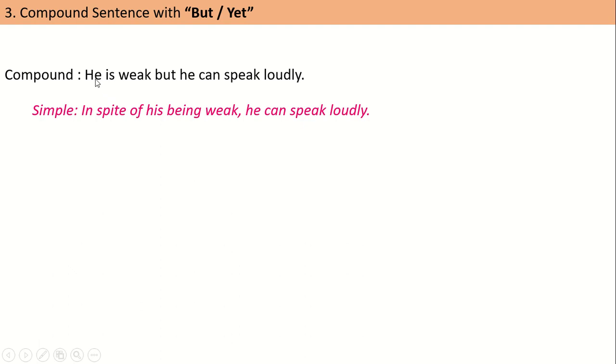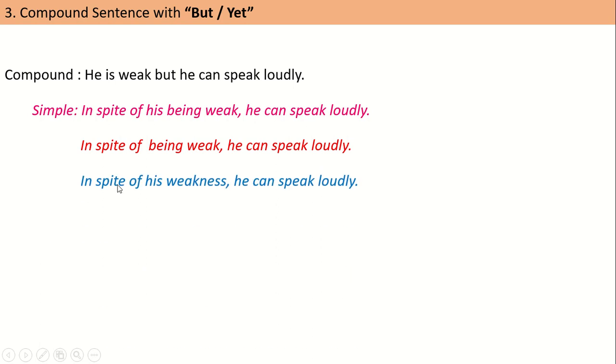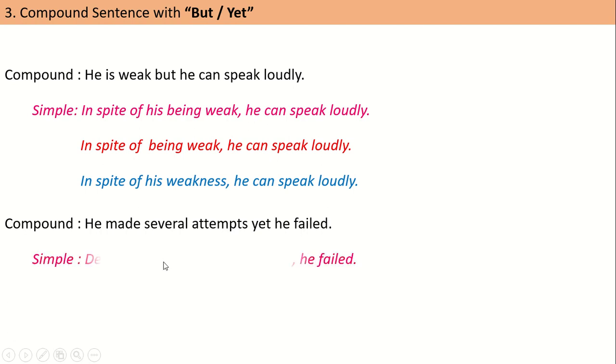As you see that these two clauses have the same subject, so we can omit the possessive form. That is, in spite of being weak, he can speak loudly. You can follow anyone. Another is in spite of his weakness. That means we convert this adjective into noun. In spite of his weakness, he can speak loudly. So follow anyone as your choice. See another example. He made several attempts, yet he failed. Here we can use despite. Despite making several attempts, he failed.